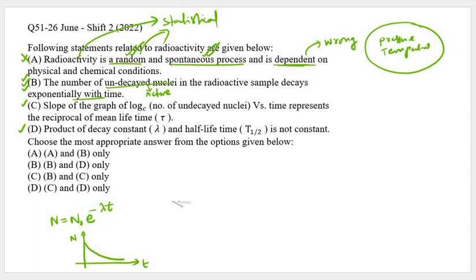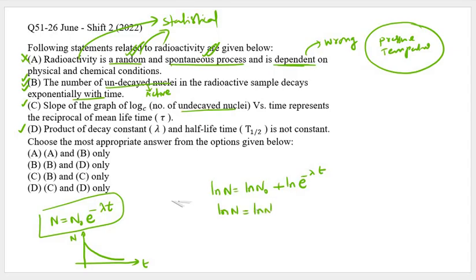Then the slope of the graph of log of number of undecayed nuclei versus time represents the reciprocal of mean life. So let us take the log of this quantity. Logarithm of N is equal to logarithm of N naught plus logarithm of e power minus lambda t. So logarithm of N is equal to logarithm of N naught minus lambda into t, because log of e power x is simply x.